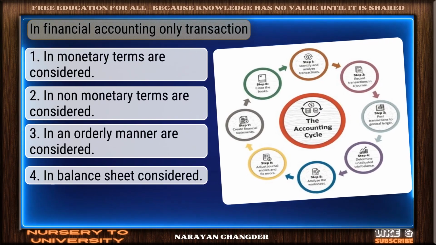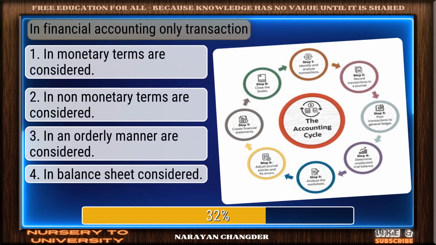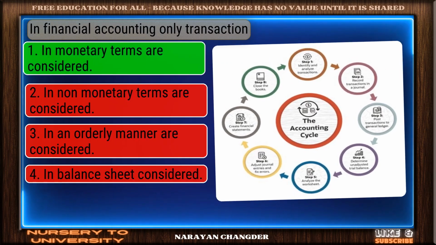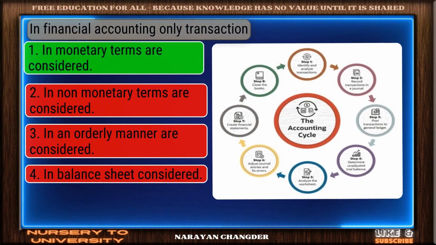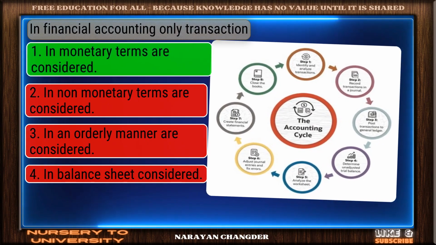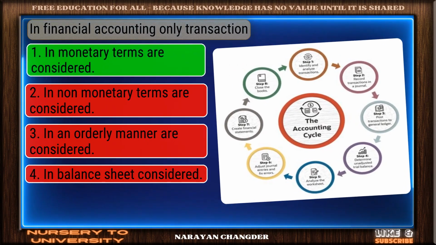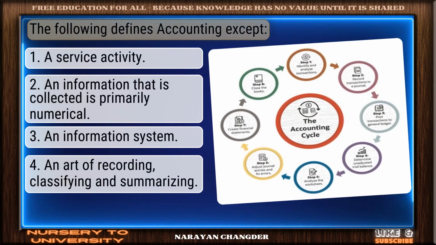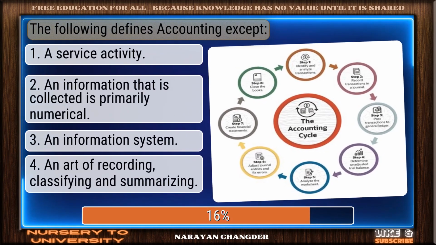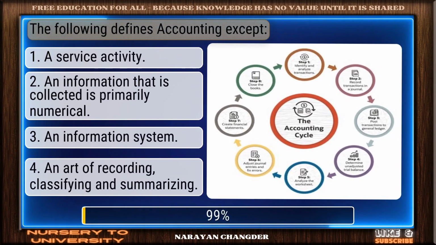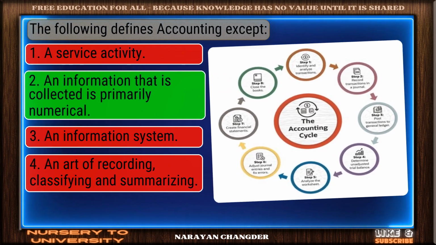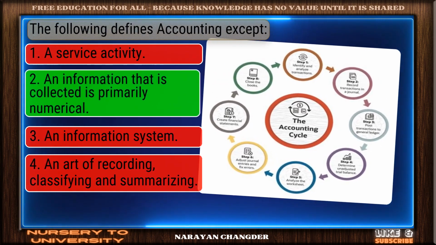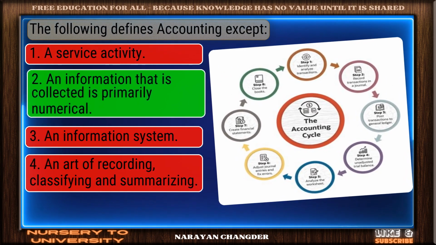In financial accounting only transaction. Great thinking. In monetary terms are considered is the right choice. The following defines accounting except. Strong choice. And information that is collected is primarily numerical is the right answer.